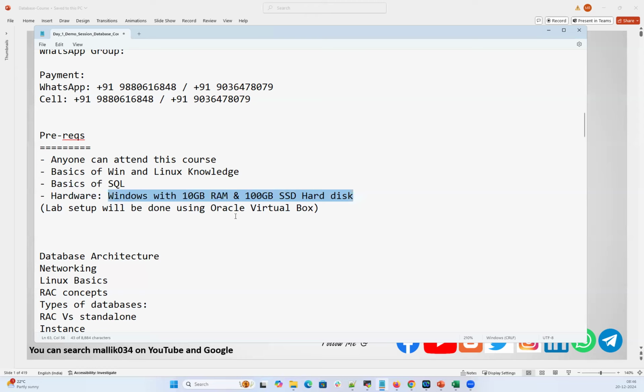I got a couple of questions after yesterday's session. I have only 8 GB RAM, I have 6 GB RAM. What can I do? So you have to upgrade your RAM or you have to change your laptop.